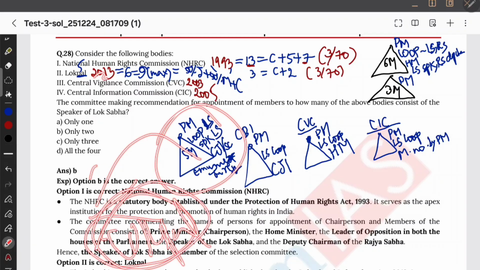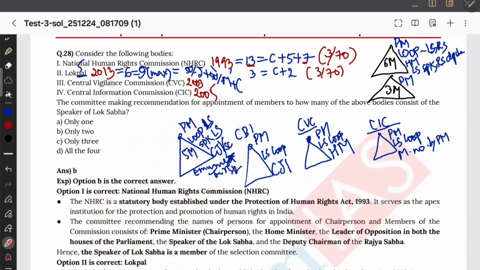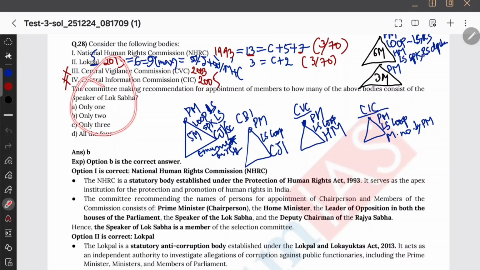Lokpal and Lokayukta Act 2013. It has 9 maximum members. Okay, now they are asking the committee making recommendations for the appointment of members, to how many of the above consist of Speaker of Lok Sabha? Speaker of Lok Sabha is present in two committees. One is Lokpal and the other is National Human Rights Commission. Here also we see Speaker of Lok Sabha is present.